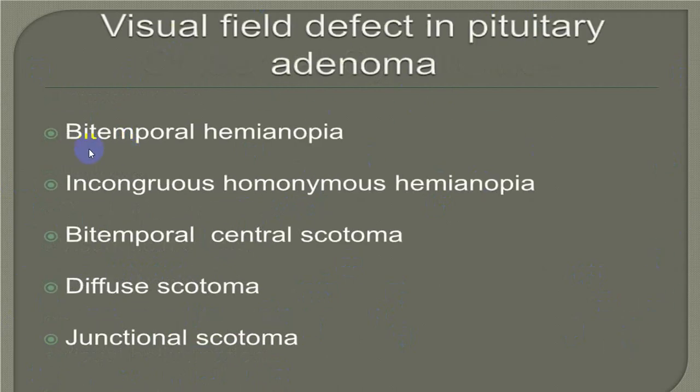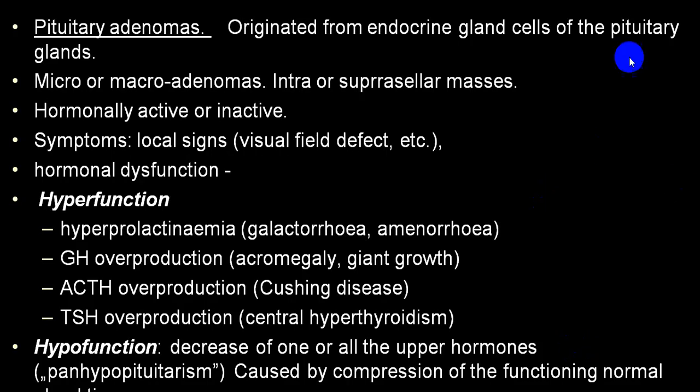Visual field defects, we already told you: bitemporal hemianopia, quadrantic homonymous hemianopia, bitemporal central scotomas, diffuse scotomas, junctional scotomas, etc. These can be visual field defects in a case of pituitary adenomas, depending upon the site and amount of compression at the optic chiasma. We have already discussed all these things before. Different types of tumors: secreting tumors, non-secreting tumors, intrasellar, suprasellar, microadenoma, macroadenoma, local signs, hormonal dysfunctions.